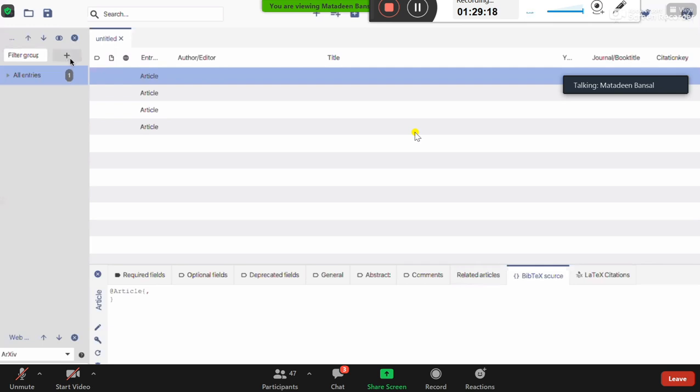With this plus sign, or in Word there will be a different window. You add this plus sign and a field will appear like this: research field, author, optional. But you do not need to bother about this. You just click this BibTeX source, right? Then you see this type of article. You remove this, right? And go to the paper for which you want to generate a BibTeX.